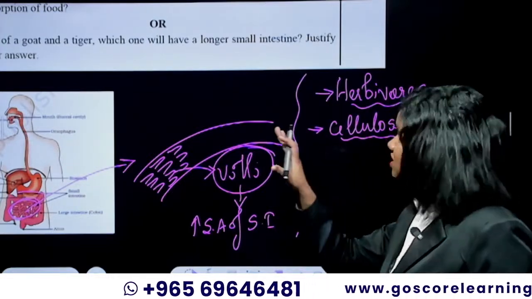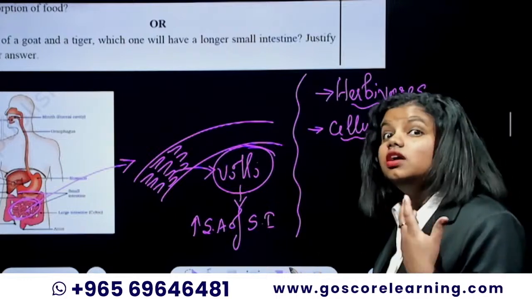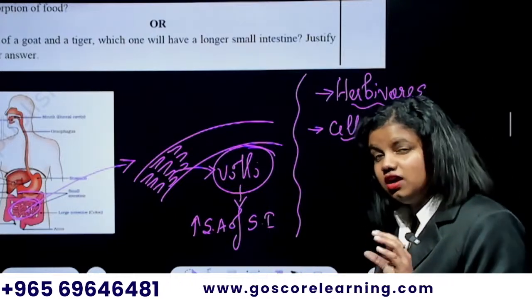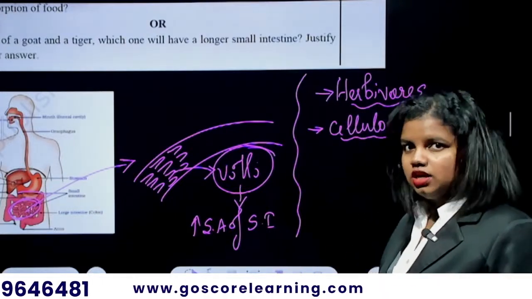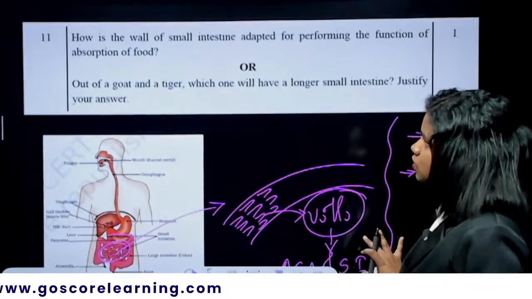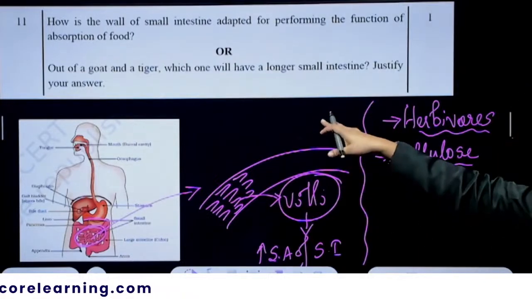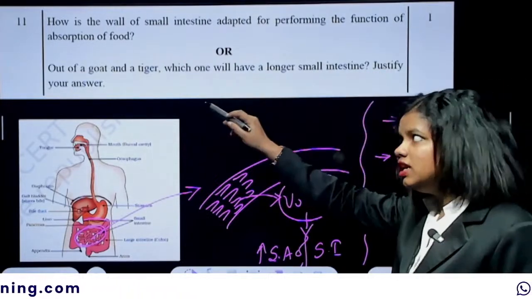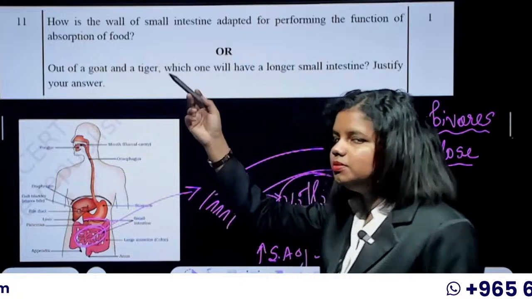So that's why the grass-eating animals or herbivores have a very long small intestine, so that the cellulose gets digested properly. So the answer to the question, out of goat and tiger, which one will have a long small intestine? The goat, because they are herbivorous animals.